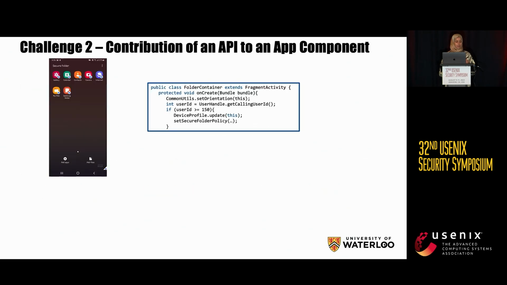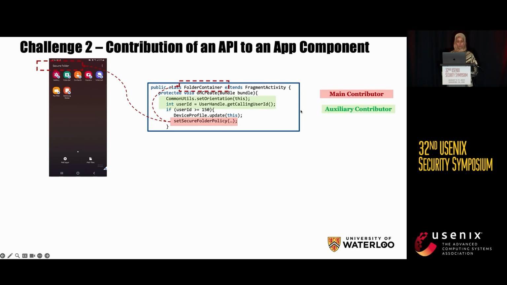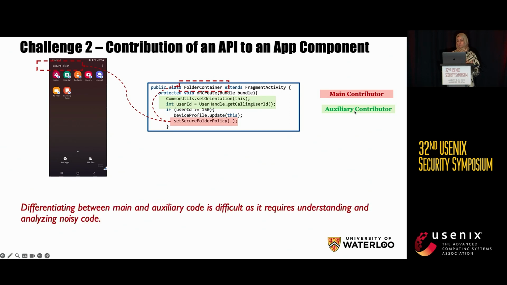And also we know that estimating this contribution extent is difficult. Like in this example, back to the same code, set secure folder is probably the main contributor to this folder container because we can spot a naming similarity. And also we can spot another naming similarity to this rendered activity name. Unlike the green components, which probably are auxiliary contributors. Using our domain knowledge, we can make the distinction, but probably a machine would have a harder time.